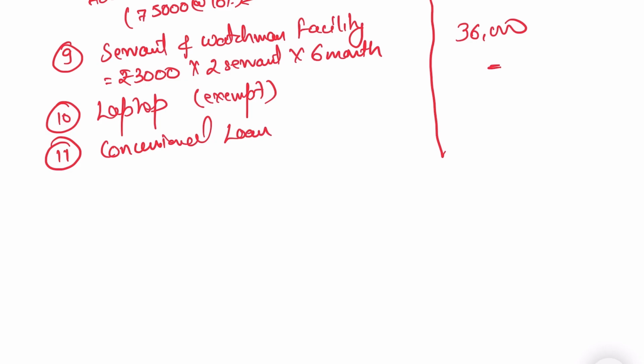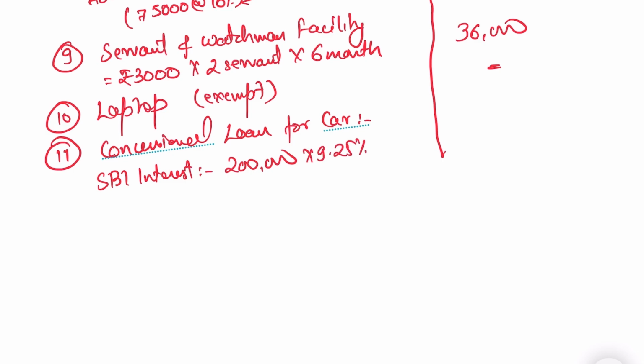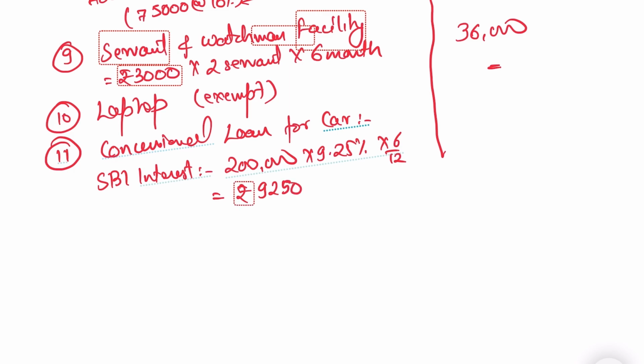The concessional loan which is taken for the car. Agree? So the loan has been taken for the car. We have a loan amount of rupees 2 lakh. So SBI interest: the 2 lakh is the loan amount. Agree? SBI interest rate is 9.25% again for 6 months. Agree? So the interest as per the SBI is rupees 9,250.